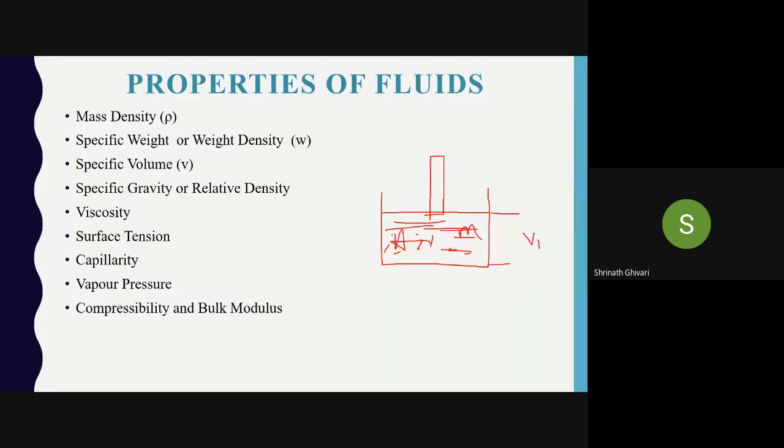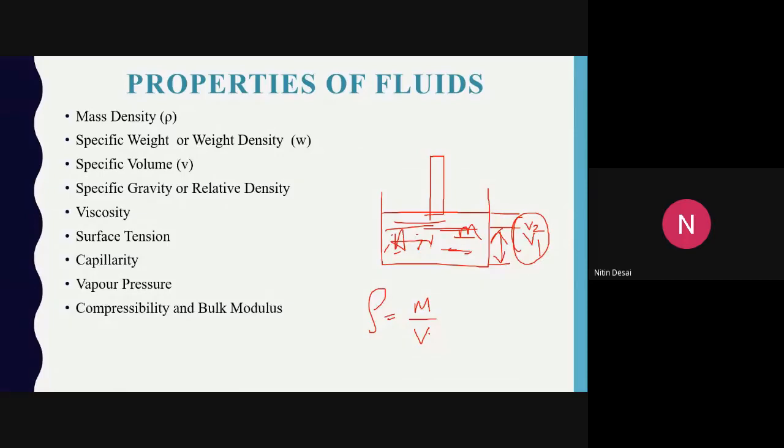If I consider this to be V1, and now I apply force, what will happen to the air? It will get compressed. It won't resist the pressure applied on it. So the volume will come here. This will be V2. There is a change in volume, right or not?